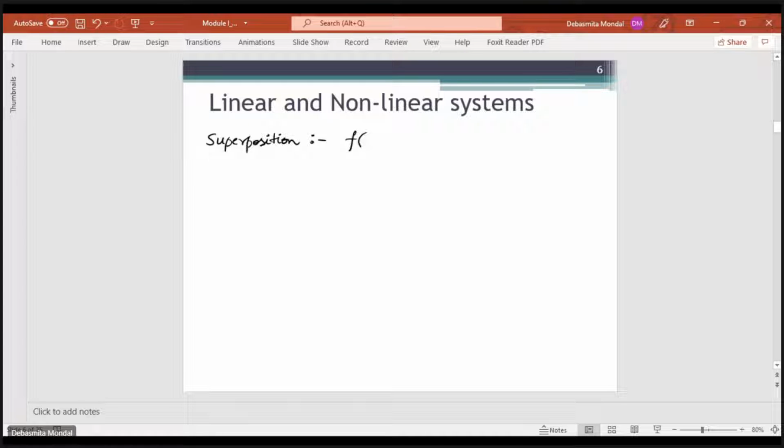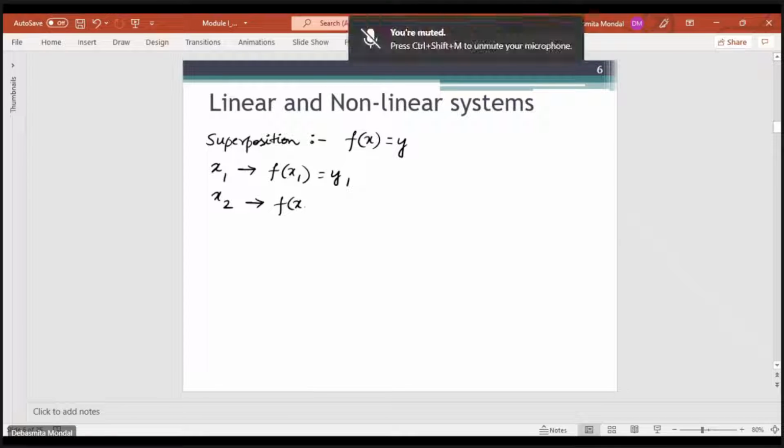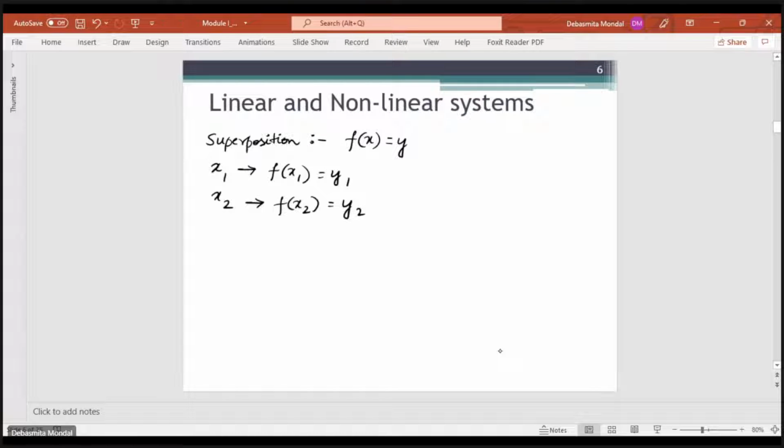Let's say we have a system which is defined by a function f, where x is the input and y is the output. Now let us say that we are giving two different inputs, x1 and x2. For input x1, the output will be f(x1), let's say that is equal to y1. And for input x2, the output is f(x2), which is equal to y2. Now if we have a third input, which is the summation of x1 and x2, then the output of the system would be f(x1 + x2), let's say y dashed.